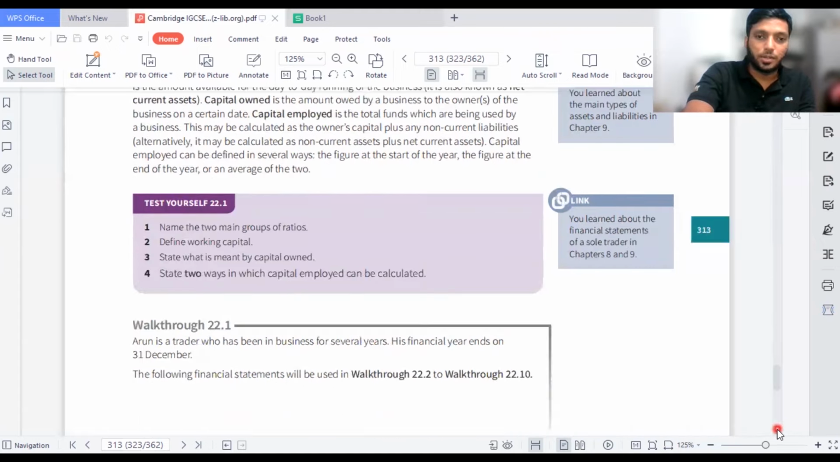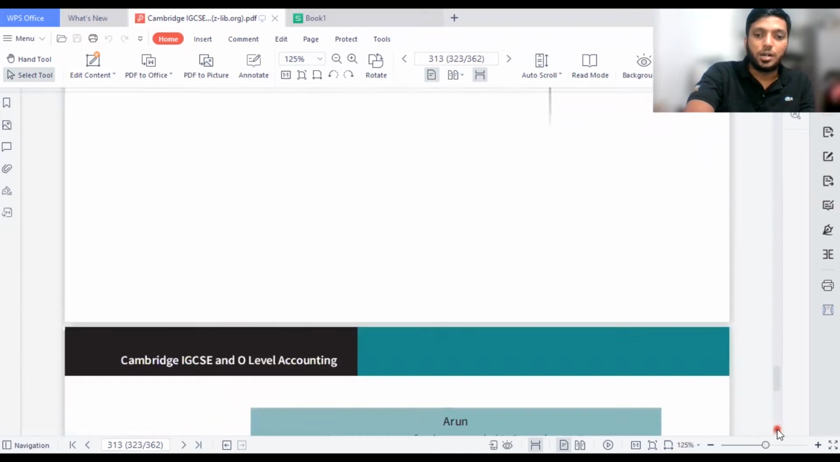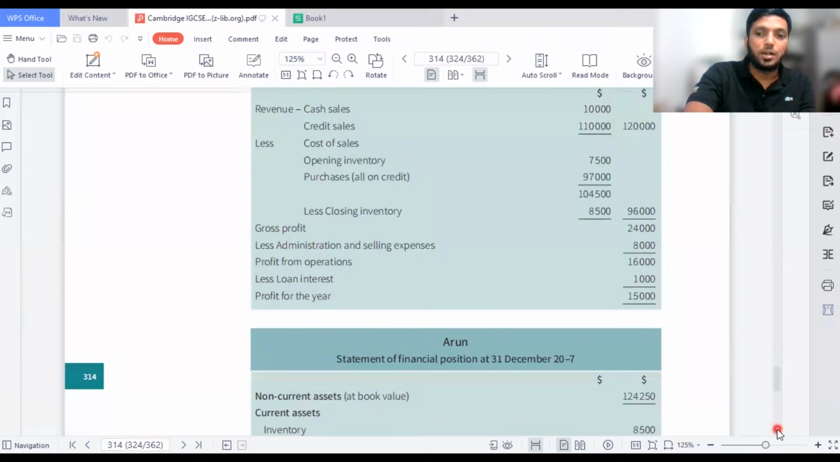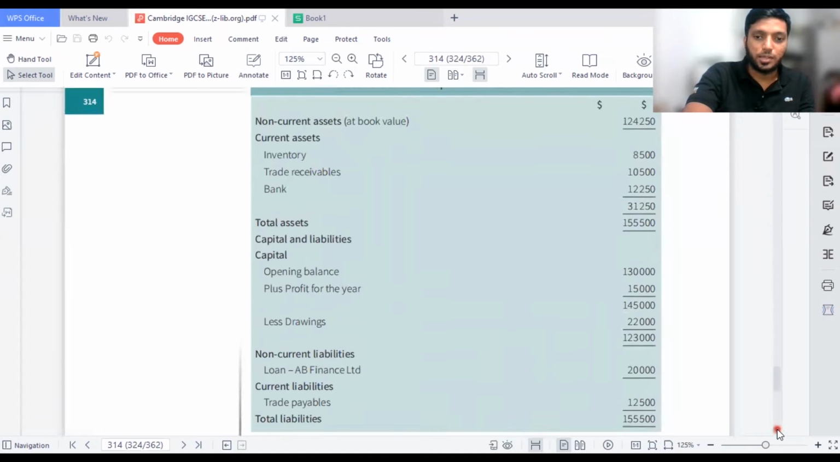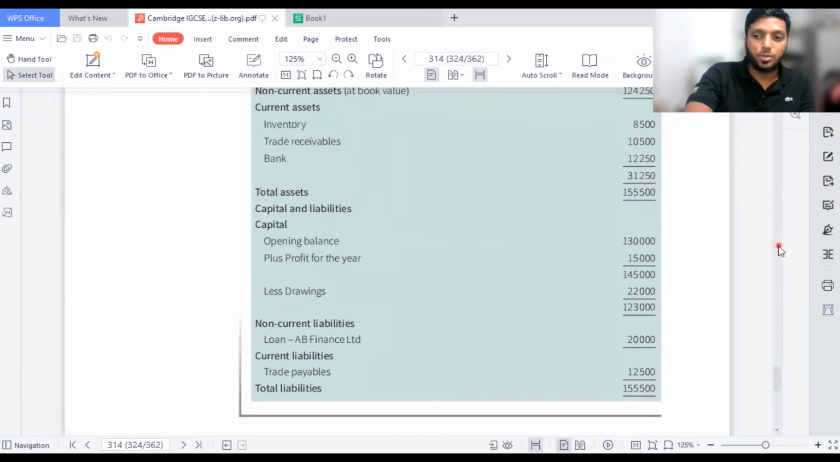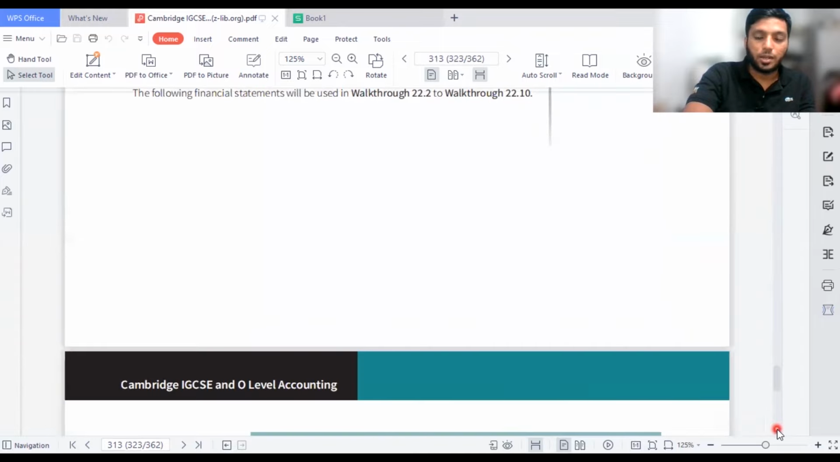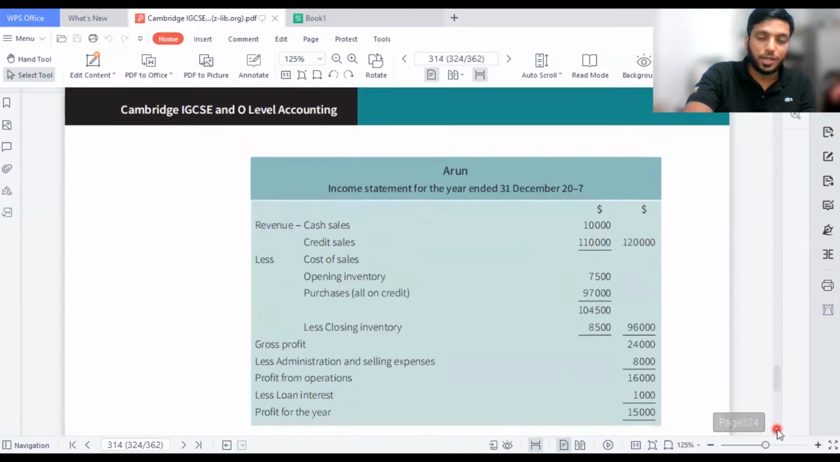According to your syllabus, they have divided your ratios into three: profitability, liquidity, and leverage. So these are three types of ratios they can test. I'm not going to explain these things because we don't have much time. But this question is going to be helpful for us to understand. They have given certain details in the income statement, and also certain details in the statement of financial position.